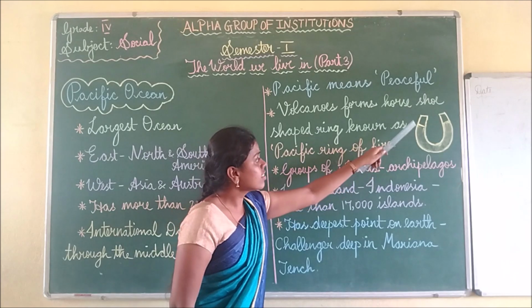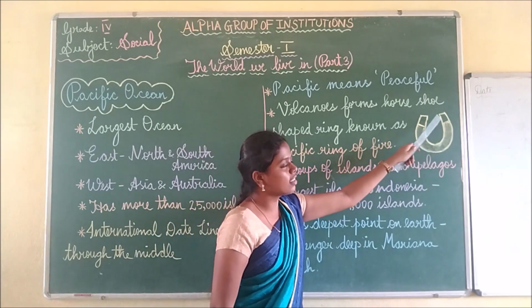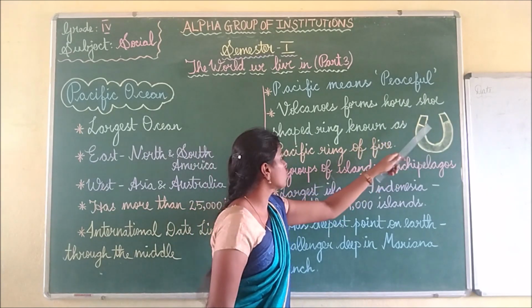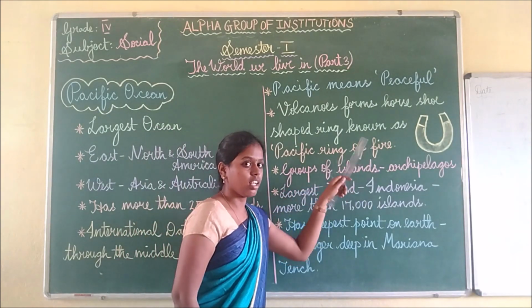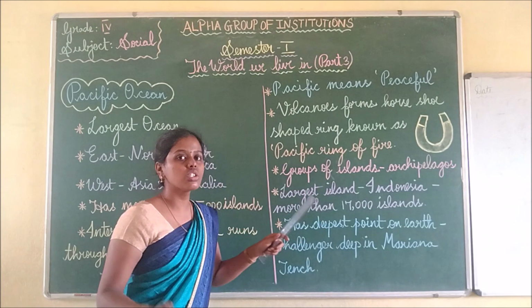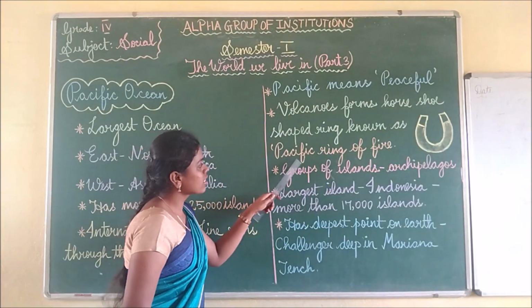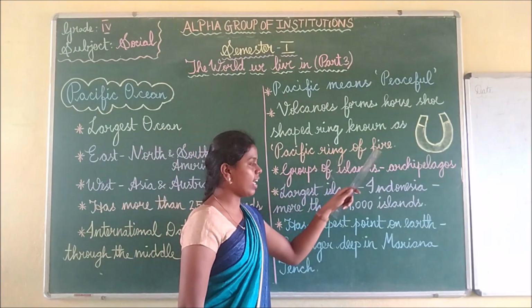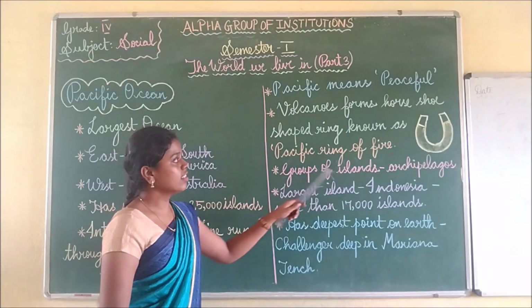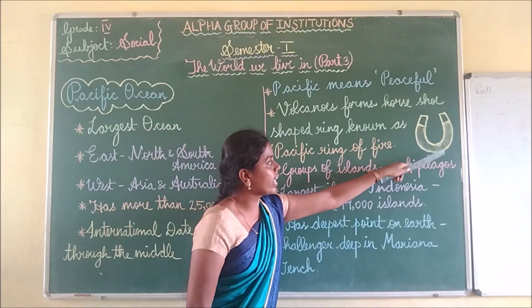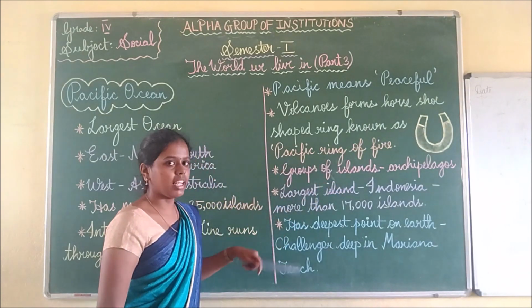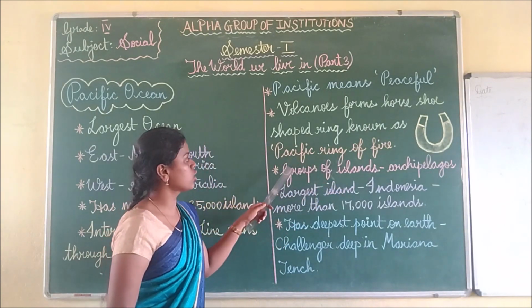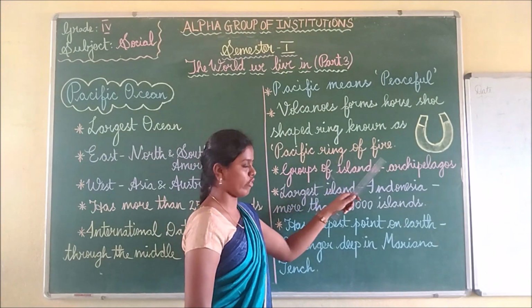Since all the volcanoes are located in this shape, this is known as the Pacific Ring of Fire. All these volcanoes together are known as the Pacific Ring of Fire, since they are located in this horseshoe shape.